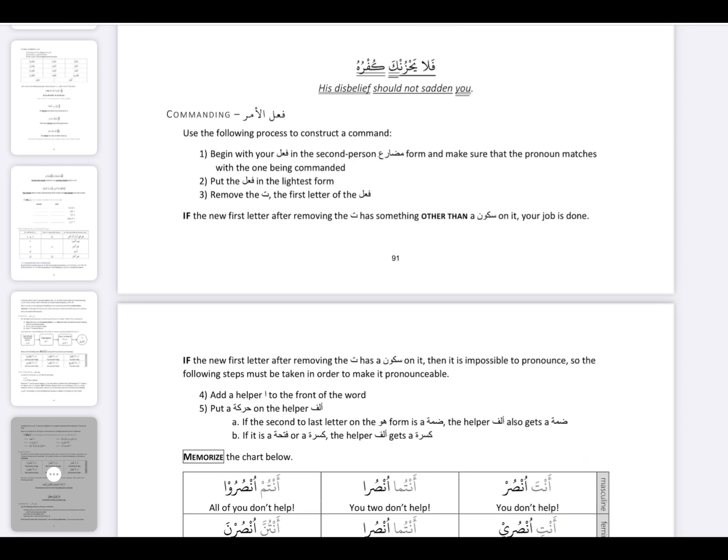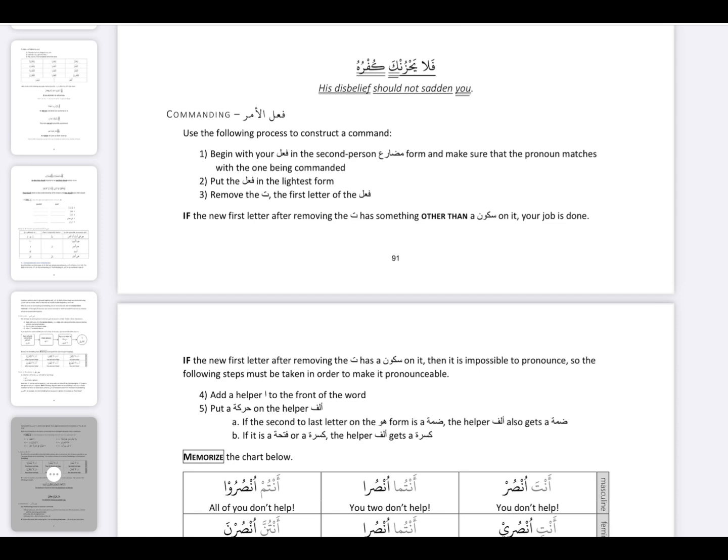If the new first letter, after removing the ta, has something other than a sukoon on it, then your job is done. Leave it as it is.